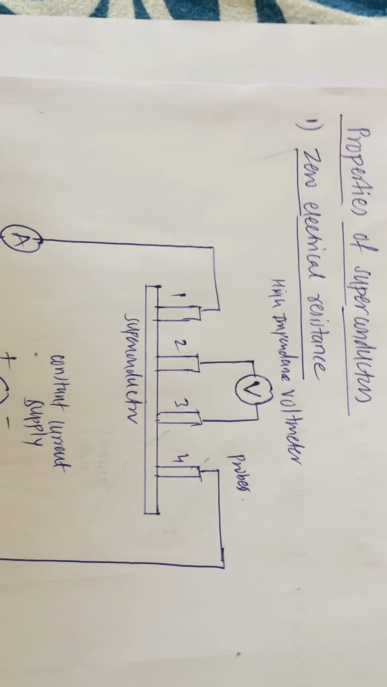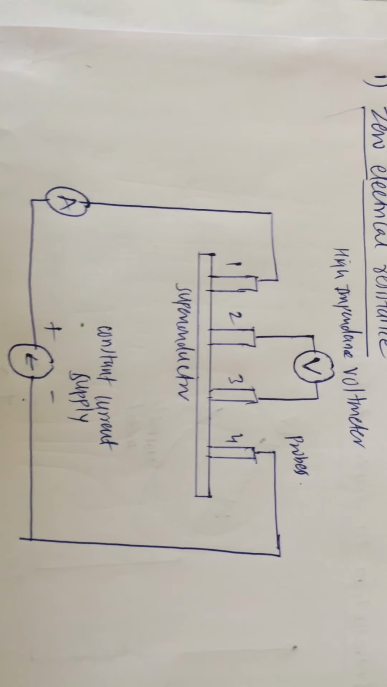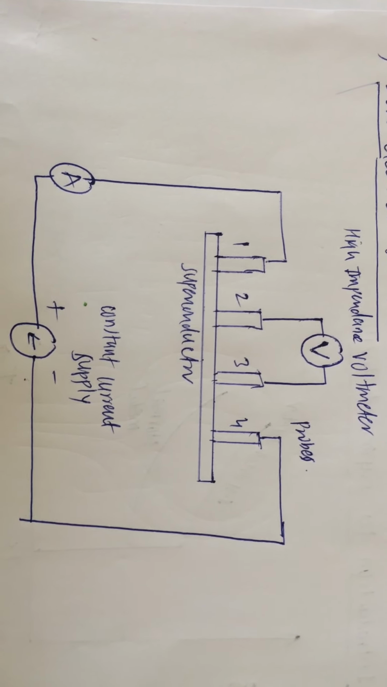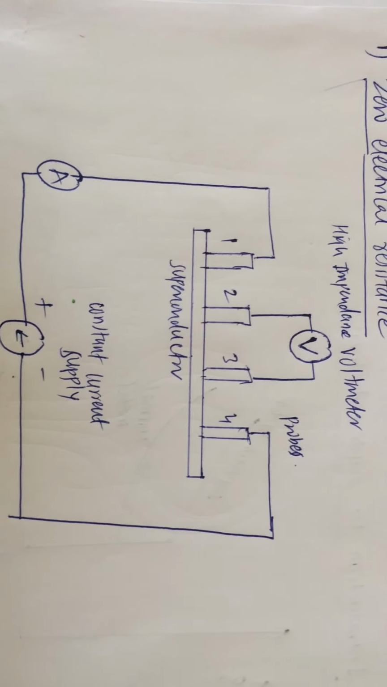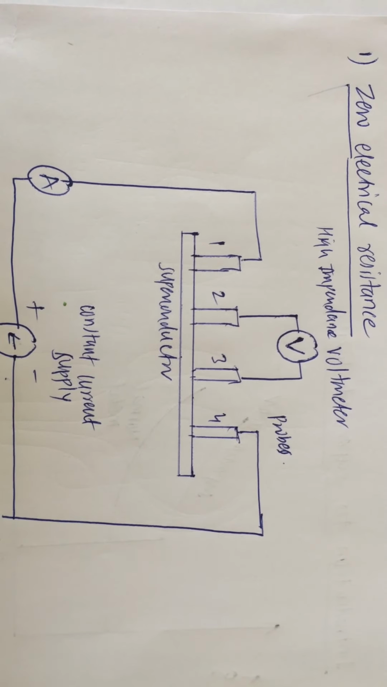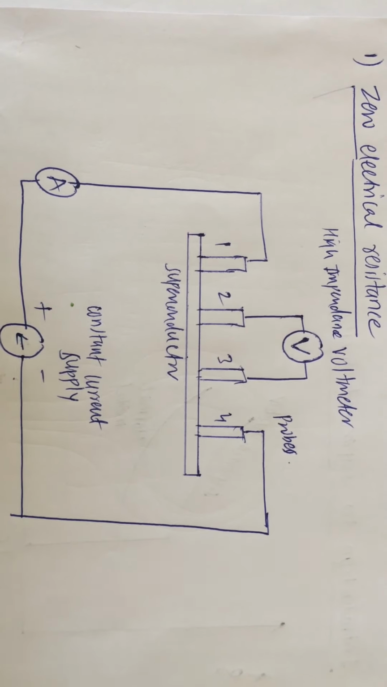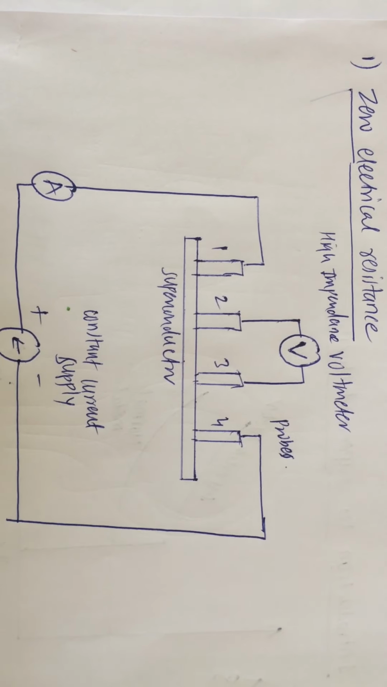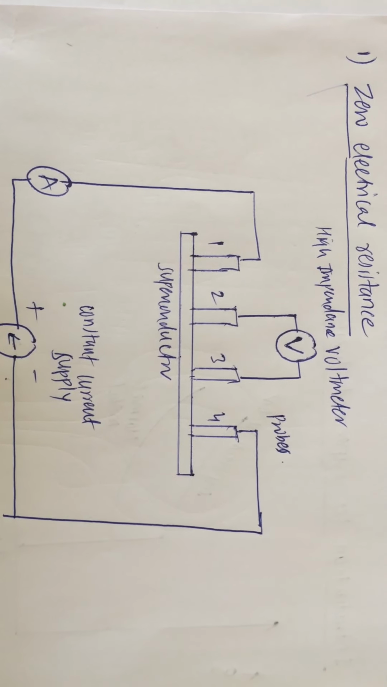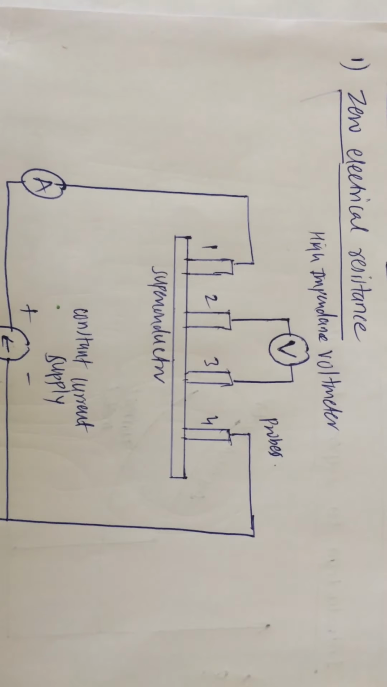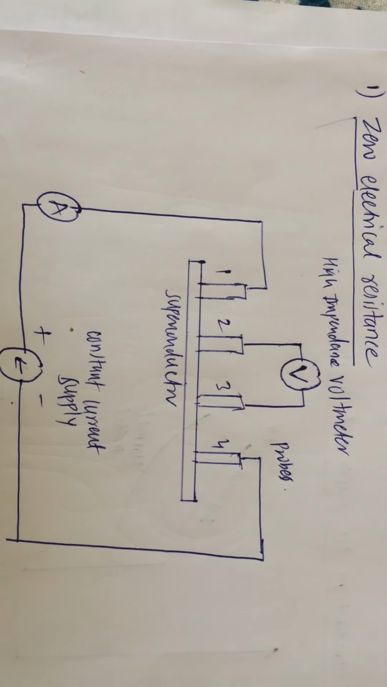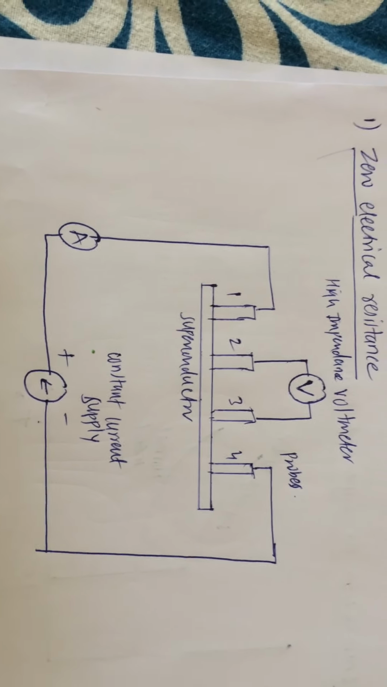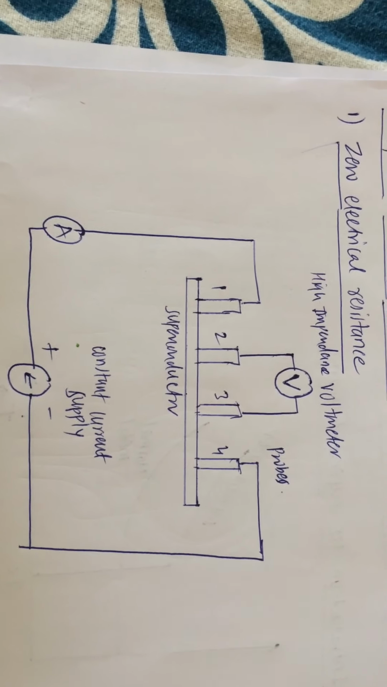In this zero electrical resistance, we have connected 4 probes 1, 2, 3, 4 to a superconductor, and we are measuring the current flowing through probes 1 and 4, and voltage will be determined between probes 2 and 3. So if the material is a superconductor, by looking at Ohm's law, the voltage across probes 2 and 3 becomes 0. And if it is a normal material, the voltage cannot be 0, and the current is flowing regularly through the circuit. So this particular property of material is known as zero electrical resistance.